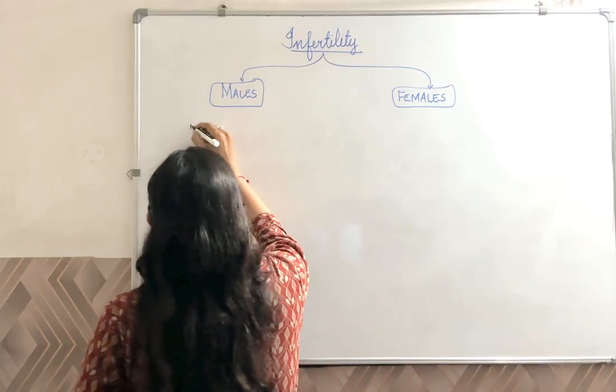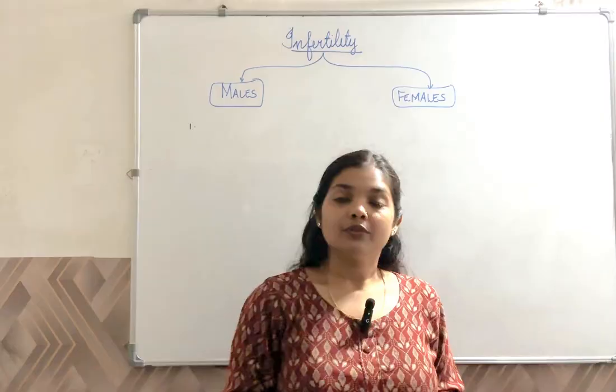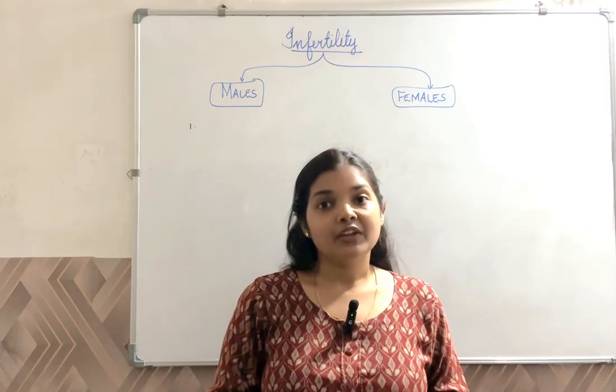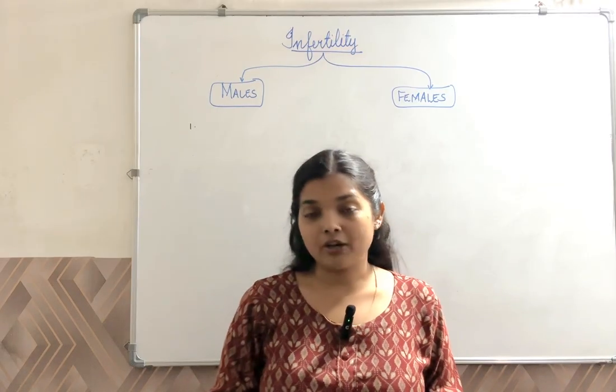Also, remember, in chapter number 3, we discussed the scrotum, which encloses the testis. If the testis fails to descend into the scrotum, we call that condition cryptorchidism.